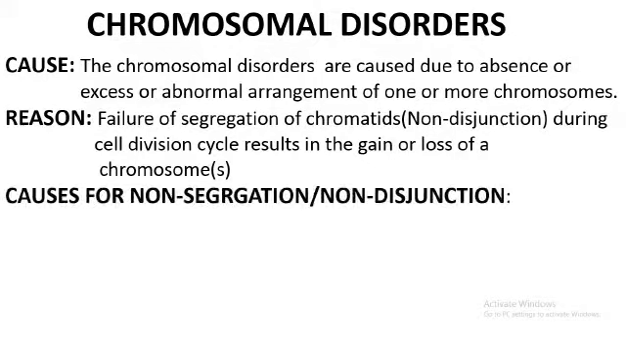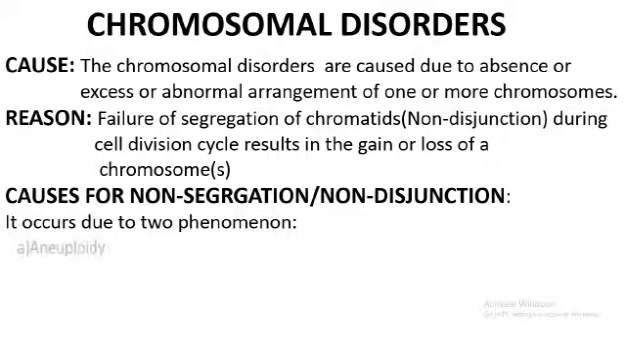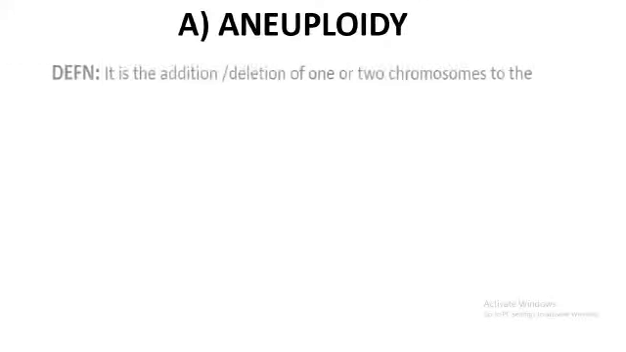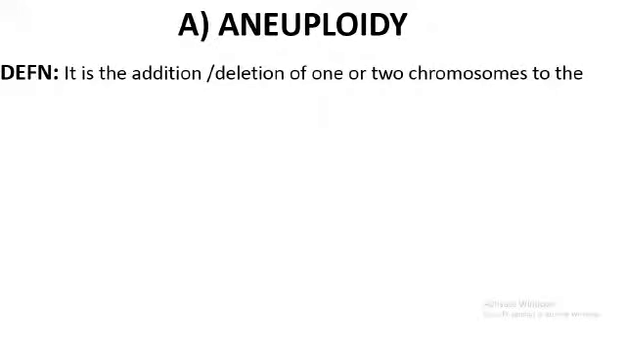So what is the cause for this non-disjunction or non-segregation? This is known to occur due to two important phenomena. One is aneuploidy, and the other one is polyploidy. So what is aneuploidy? Aneuploidy is the addition or deletion of one or two chromosomes to the original diploid set. Remember, again I am repeating, addition of one or two chromosomes or deletion of one or two chromosomes from the original diploid set. For example, in man, the diploid set of chromosomes is 46.